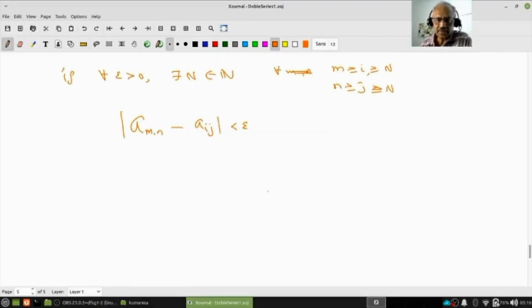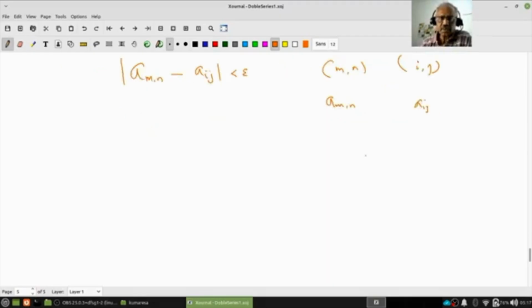Again, let's look at the picture. What I need is an ordered pair (m, n) and an ordered pair (i, j). Therefore, I have a_mn and I have a_ij. Like a Cauchy sequence, where I want mod a_m minus a_n less than epsilon whenever m and n are greater than or equal to capital N, here I want the ordered pair (m, n) and the ordered pair (i, j) in the proper order also.